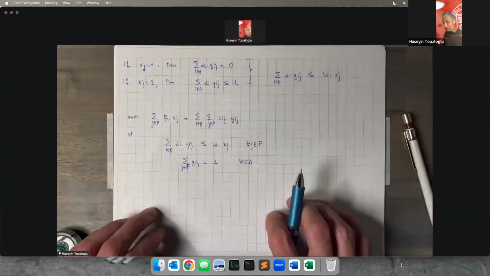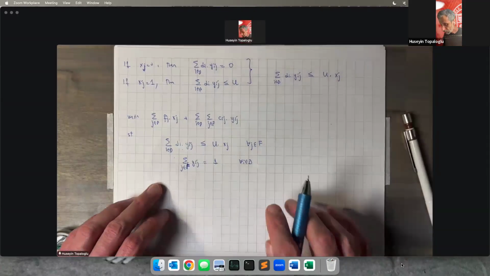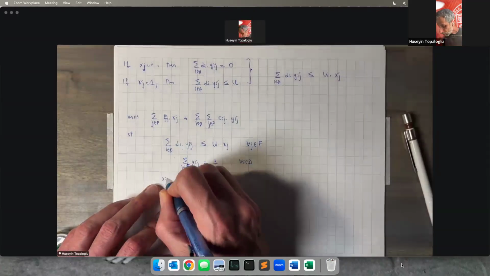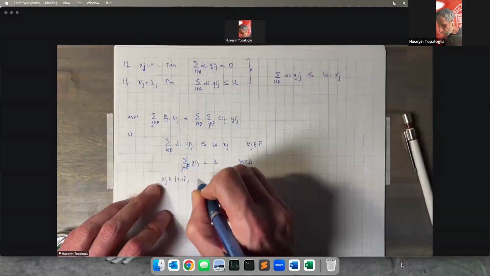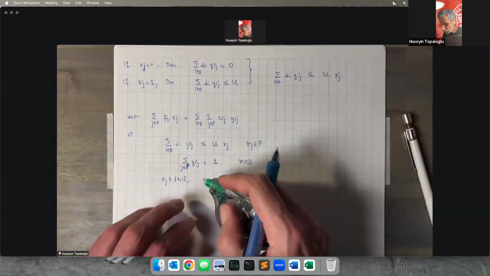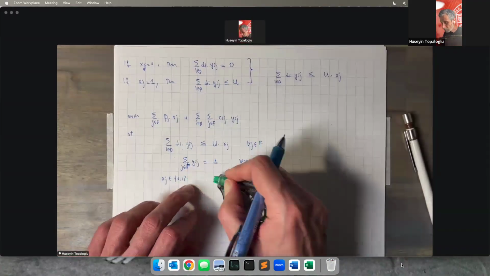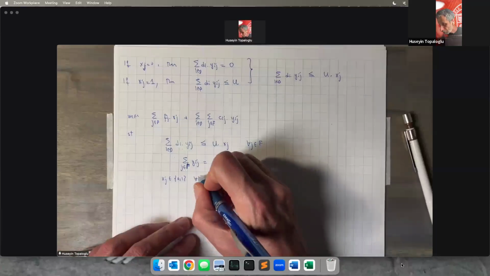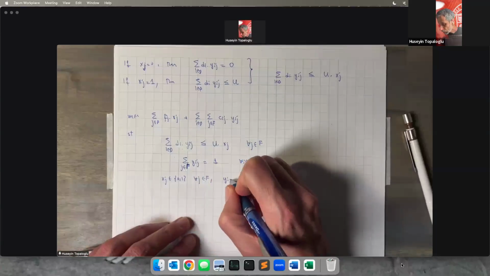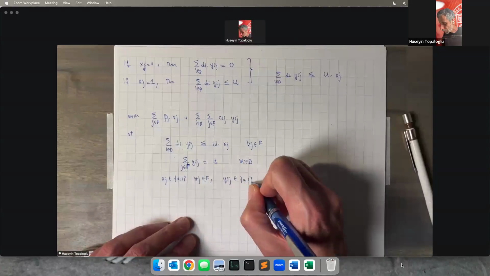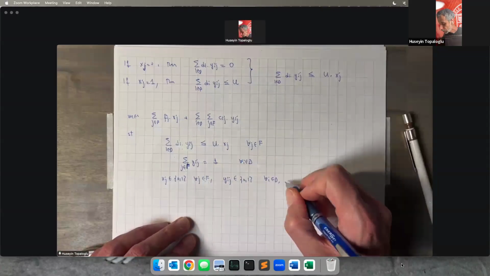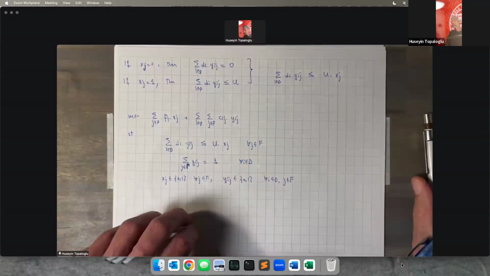So this ensures that each demand point is connected to a facility. And our xj decision variables are binaries for every facility location J. And our Yij decision variables are binaries for every demand point and facility location pair.